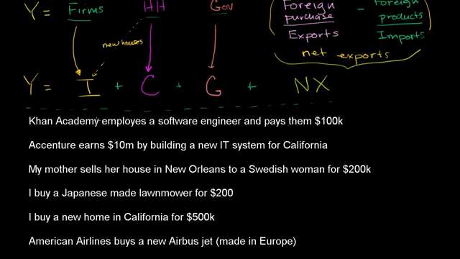What I've done here is listed a bunch of events that might occur in a given period. And what I want to think about in this video is how, if at all, they might be accounted for in GDP, especially in this expenditure view of GDP. And I encourage you to pause this video and try it out yourself.